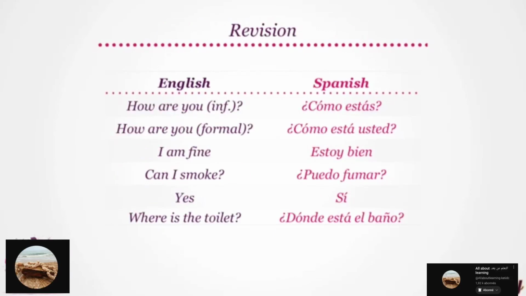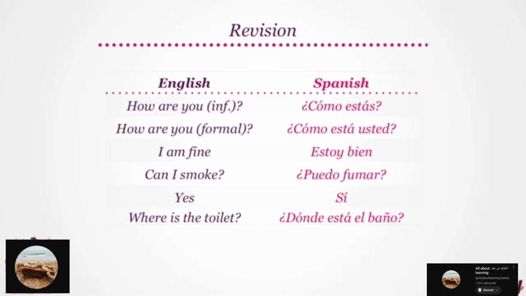Informally, how are you is ¿Cómo estás? Its reply, I am fine, becomes estoy bien. Can I smoke? Translates to ¿Puedo fumar? The reply, yes, becomes sí. Where is the toilet? Translates to ¿Dónde está el baño?